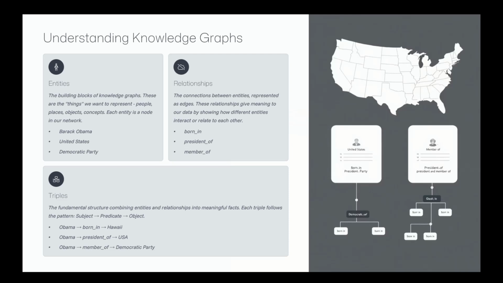Entities are those things that we care about, like objects and things like Virat Kohli, bat, ball, or USA. Relationships are the links between them, like Virat Kohli plays cricket or we live in India. And triples are just the building blocks that combine these, like I was born in India. Put enough of these triples together, and you get a web of facts that feels intuitive to us.